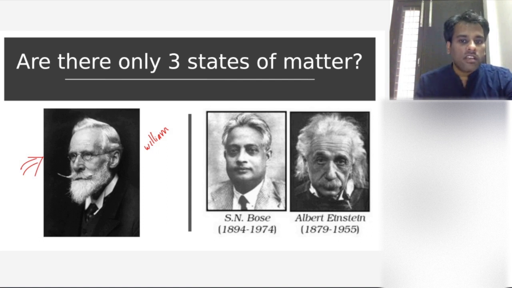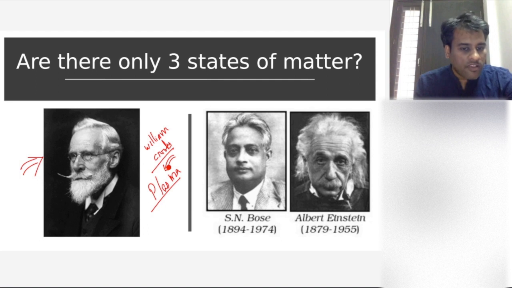In 1879, he discovered another state of matter. William Crookes. This state, he didn't name it. He gave the properties. The name which was given later was plasma. So he showed that there is another state of matter which is plasma. We'll talk about it a little bit more. We don't have to get into the physics and dynamics of it, because that is way beyond the scope of this exam. But we'll talk about the nature of it.